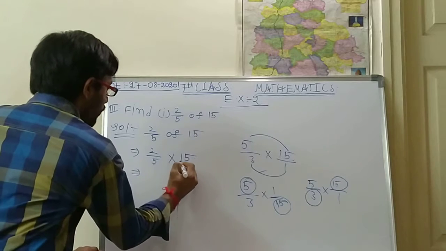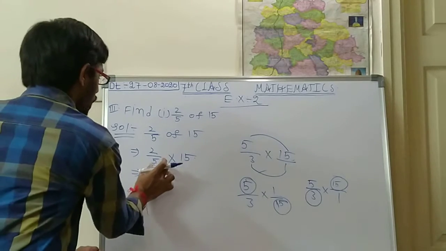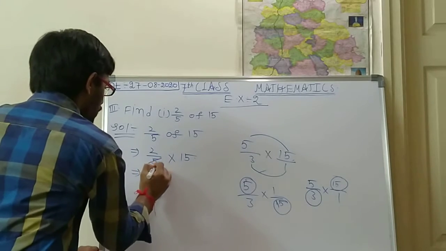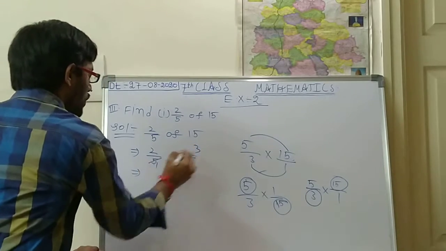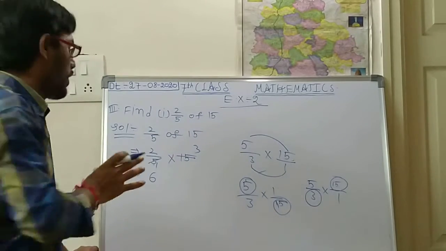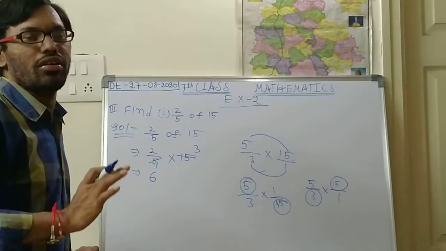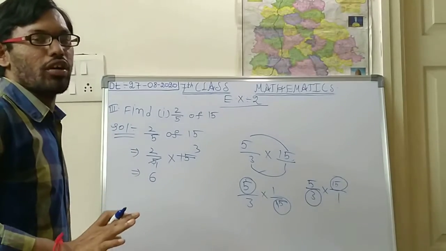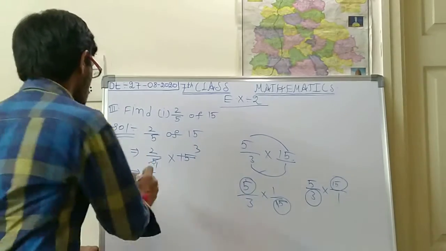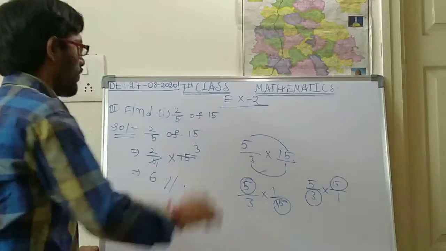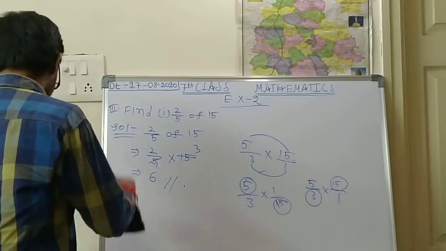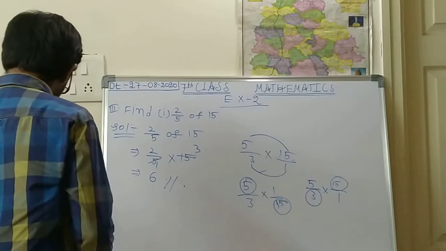So here the 15 means 15 by 1, so you cancel this denominator and this numerator. So 5 ones, 5 threes, so 2 into 3, 2 into 3 is 6. Numerator and numerator you should multiply, numerator and denominator you should cancel if possible, okay. If they are going to cancel, you can cancel. So 6 is the answer. So 2 by 5 of 15 is 6, okay. Like this you can do these problems.